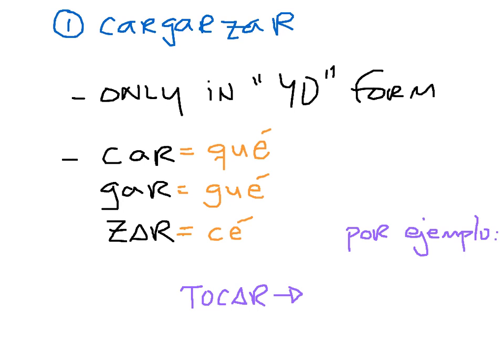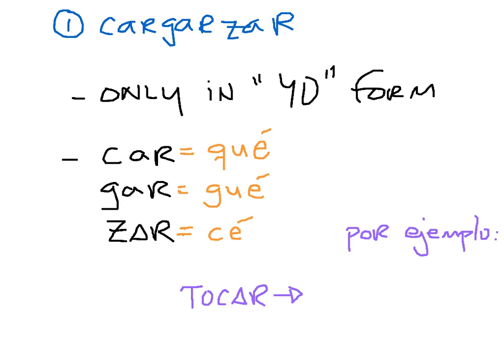If you don't understand what I mean when I say a verb is regular or irregular, go ahead and check out my video, What Do I Mean When I Say a Verb is Irregular? Continuing on. Here's what we need to remember. There's a spelling change, which is part of what makes them irregular. If the verb ends in car, the spelling change to say I did it will be que. For gar, gue. For zar, the spelling changes to ce. And please notice accents are on all of these.